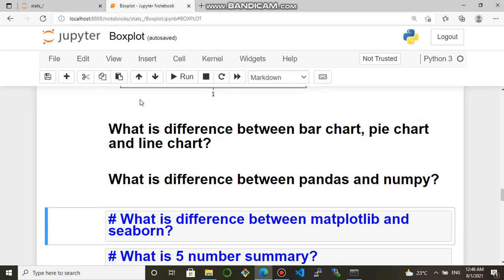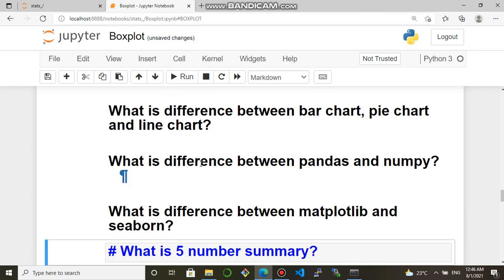Okay, next question is, what is the difference between matplotlib and seaborn? Seaborn is developed on matplotlib, so whatever matplotlib can do, seaborn can also do. The basic difference is matplotlib is a visualization tool for two-dimensional data, but seaborn you can use for three-dimensional data and obviously for two-dimensional data as well, because it has been built on top of matplotlib.